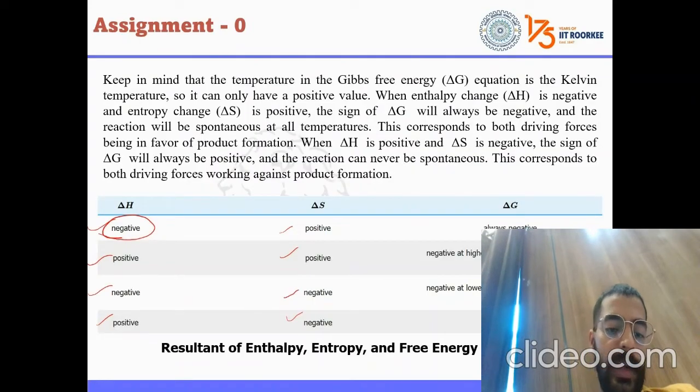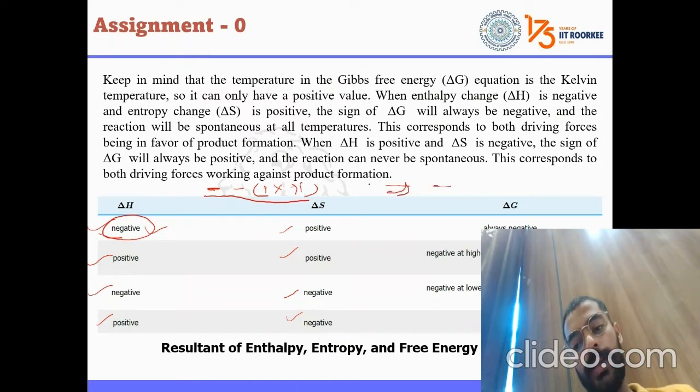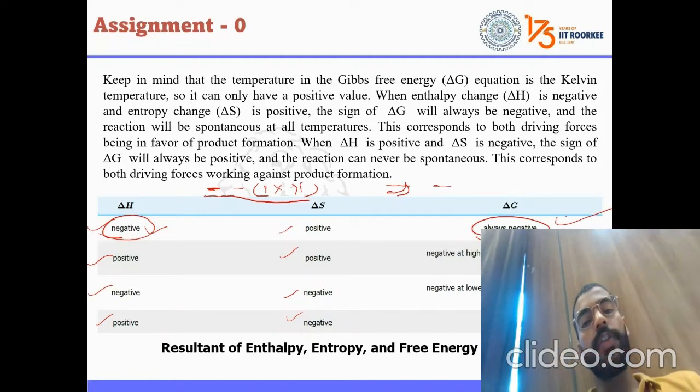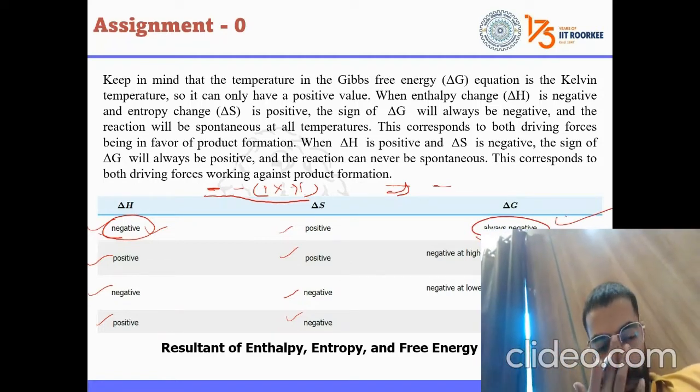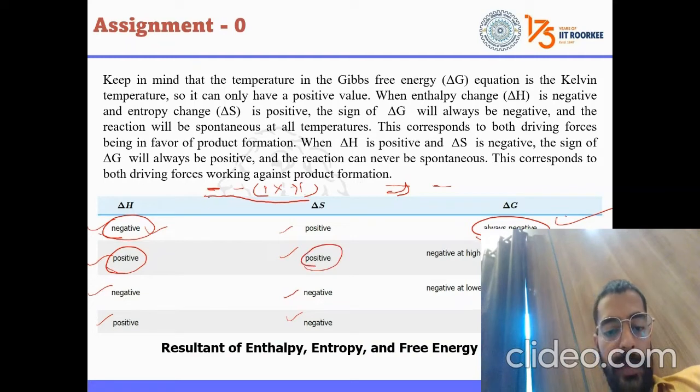Okay. So if delta H is negative, that means the first part of our equation is negative, right? Delta S is positive, with the minus sign, there will be some temperature that is positive multiplied by some positive entity, again minus and minus, giving a negative delta G value. That means a negative value, always spontaneous when delta H is negative and entropy is positive. Fine. So if we go further, suppose we have delta H positive and delta S also positive, what will happen? The first term will be positive, the second one minus, positive into positive, right?